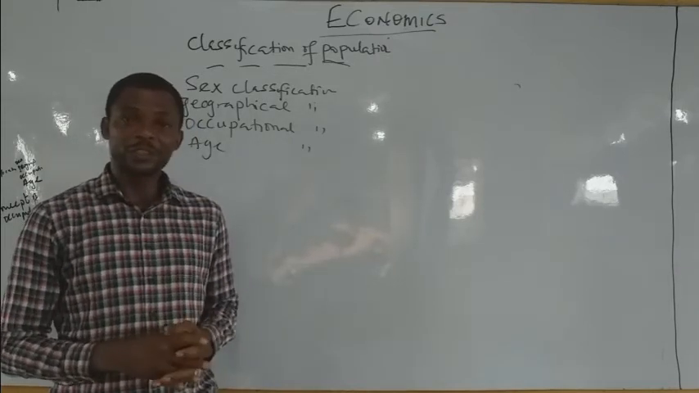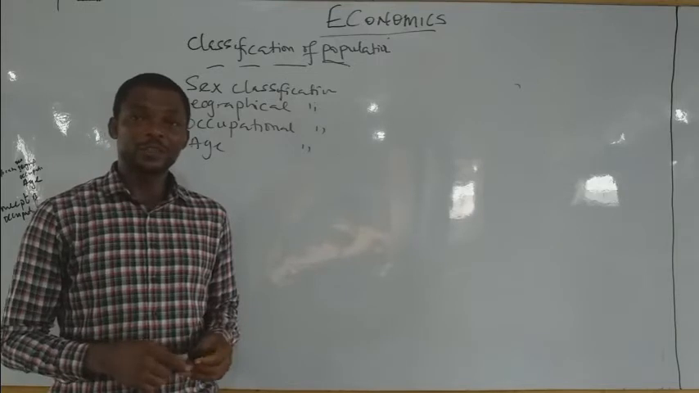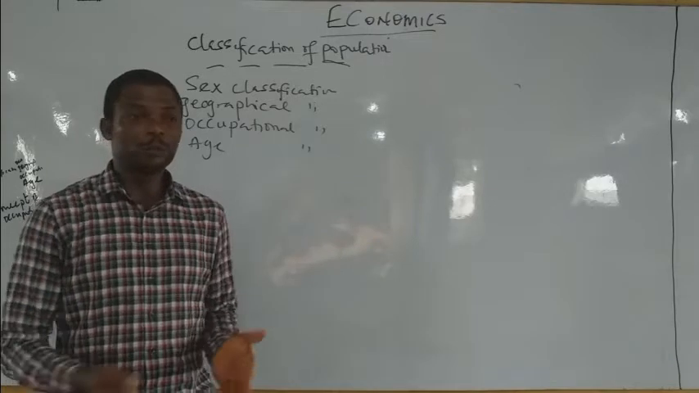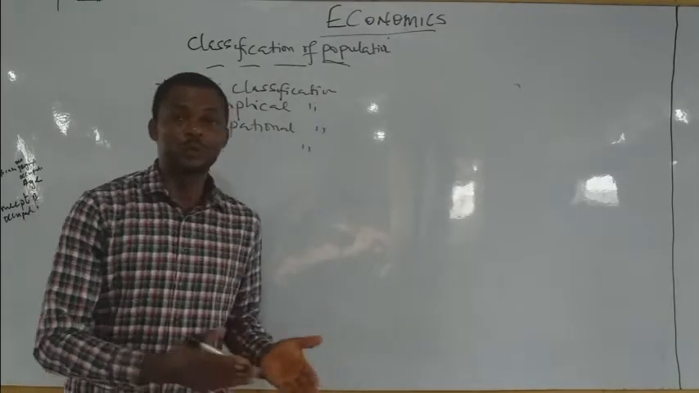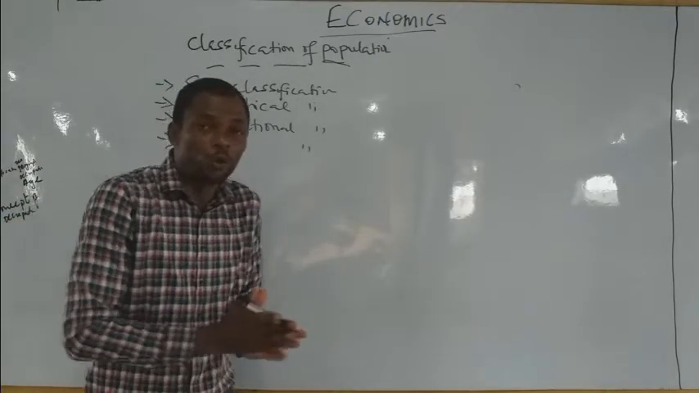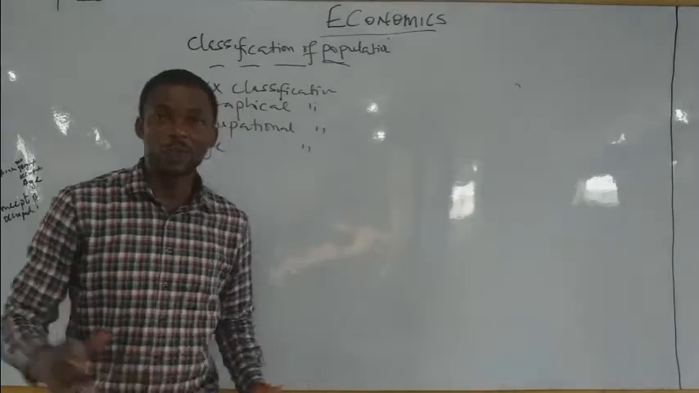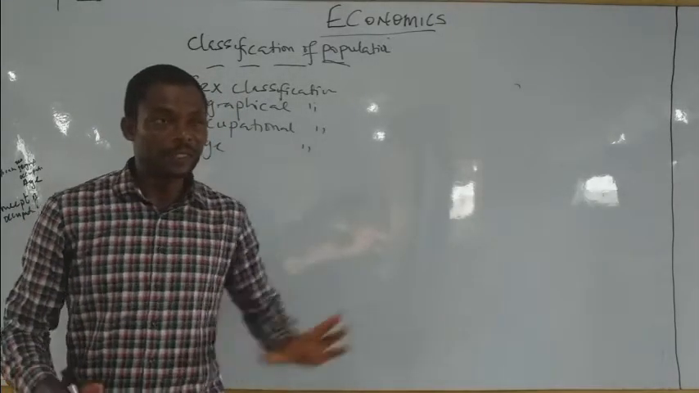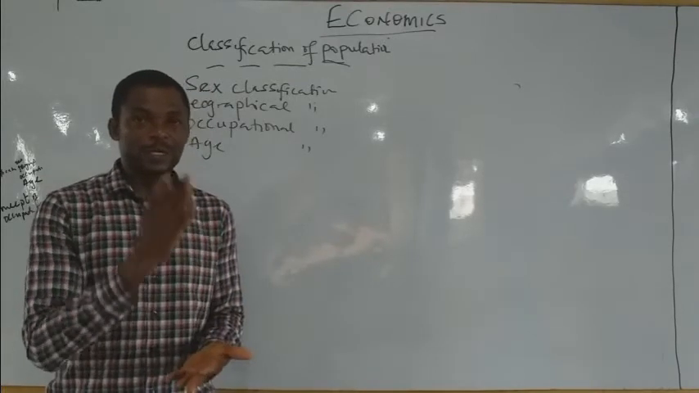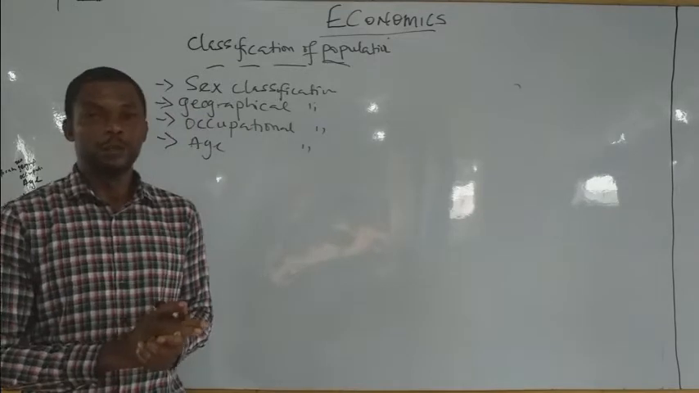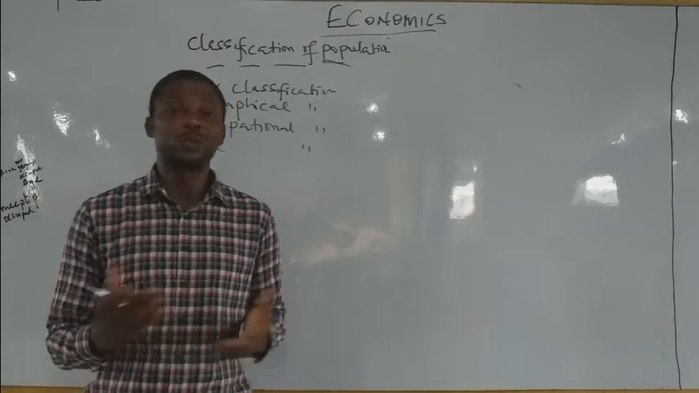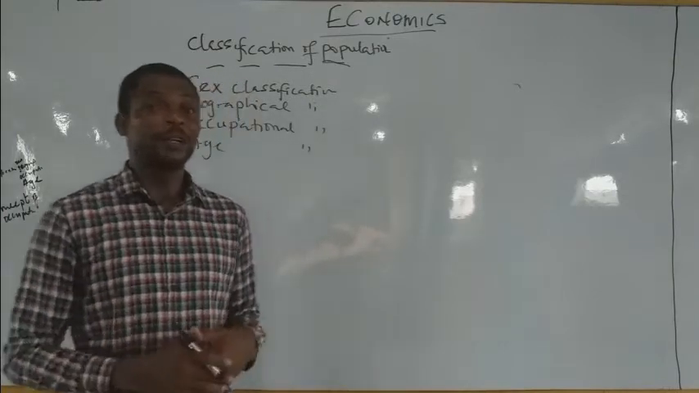What is geographical classification? Geographical classification can simply be defined as a classification of population from one place to another as a result of moving from one place to another, or the classification of population in different areas or localities. For example, we have the middle belt, we have the north, we have the south, we have the east, we have the west. That is classification of population. So the art of classifying population based on their location. The next is occupational classification. The art of classifying population based on what you do for a living is known as occupational classification.